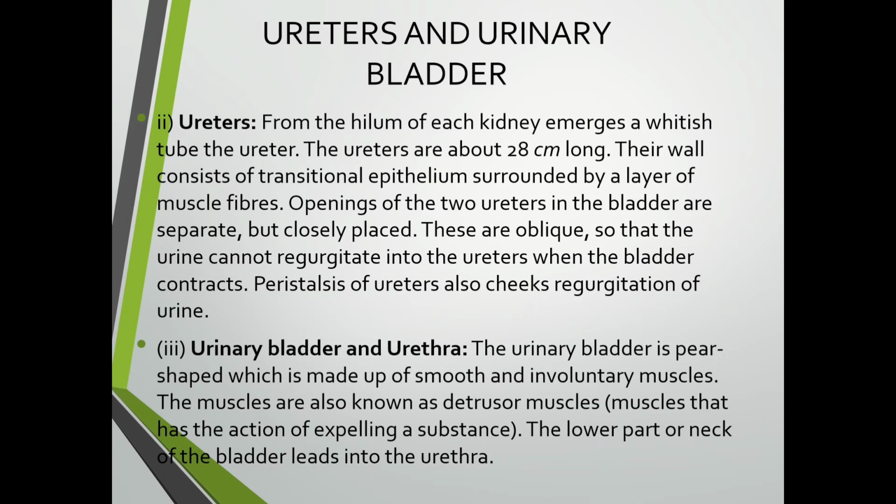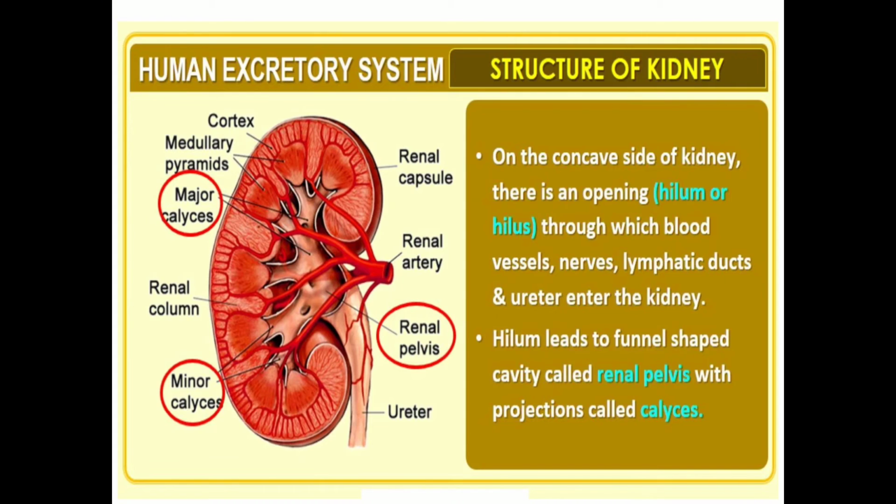Next is urinary bladder and urethra. The urinary bladder is pear-shaped and is made up of smooth and involuntary muscles. The muscles are also known as detrusor muscles, or the muscles that have the action of expelling a substance. The lower part or neck of the bladder leads into the urethra. So here is the structure of the kidney.